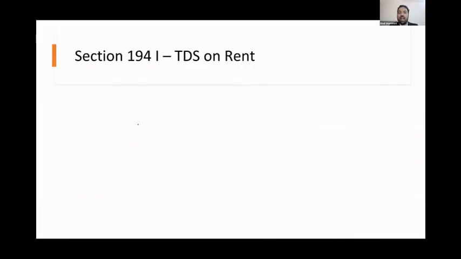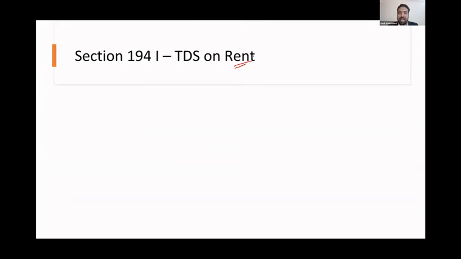Continuing, section 194I is TDS on rent. Again, rent is a normal expense. All this is in your administration. Anyway, an organization will have to pay rent if it's on rented premises. But you should know about the taxation effect on that.